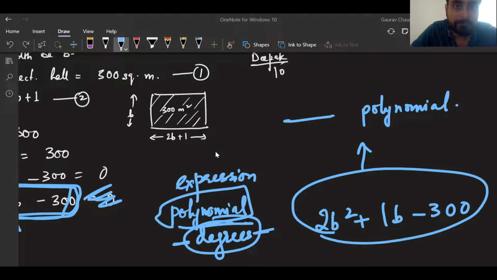Yes, Nishchay, you're right. I'm going to give you 5 here for your answers. Anyone remembers what it's called? Nishchay, go ahead and unmute and tell us. Sir, quadratic polynomial. It's called a quadratic polynomial.